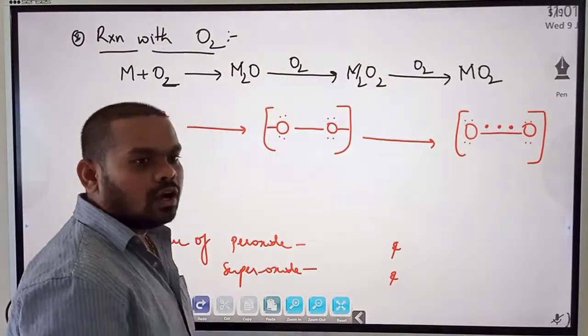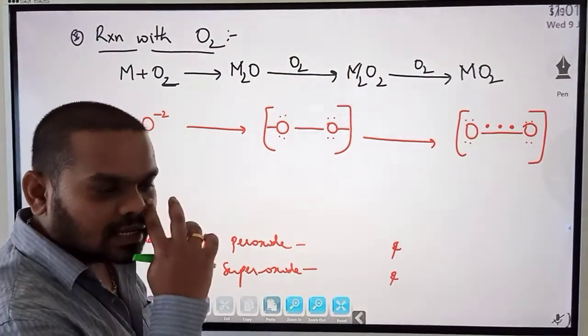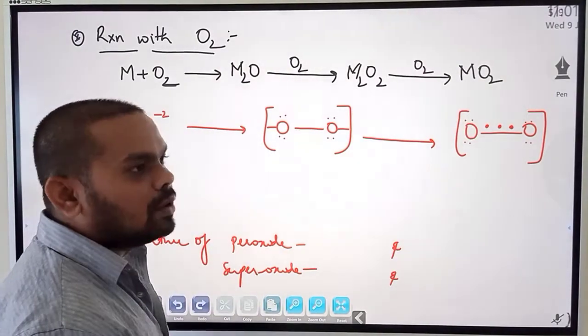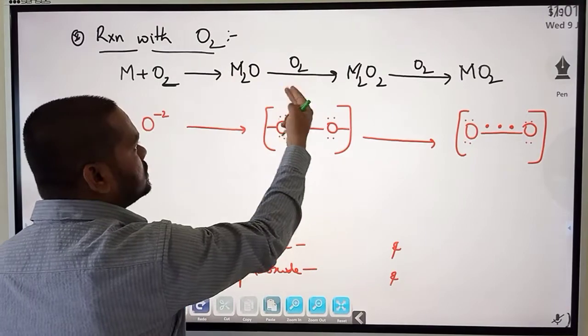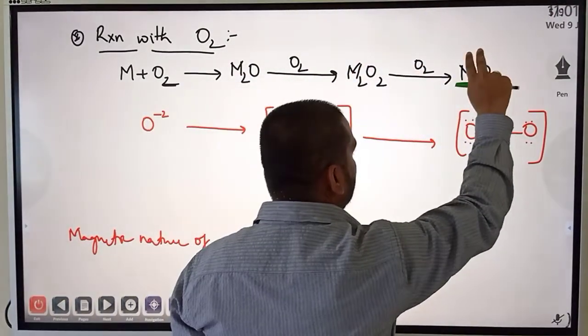Reaction with oxygen. Already we have said in the last class that metals on reacting with oxygen will form first respective oxides, further reaction with oxygen will form peroxides, further reaction with oxygen will form superoxides.